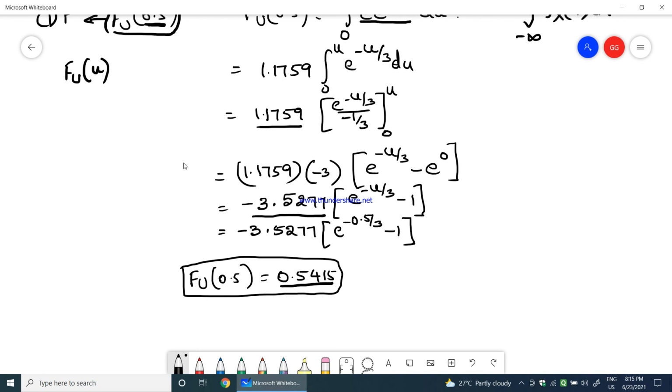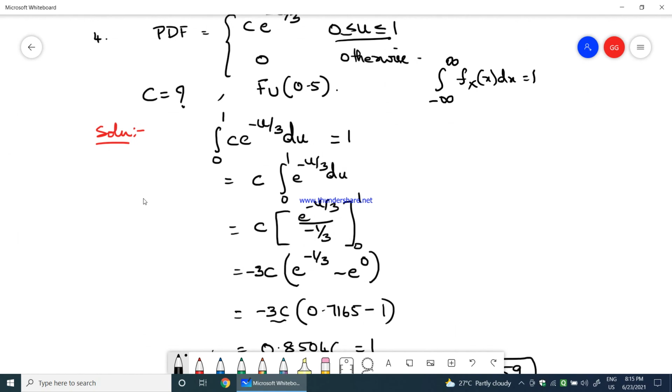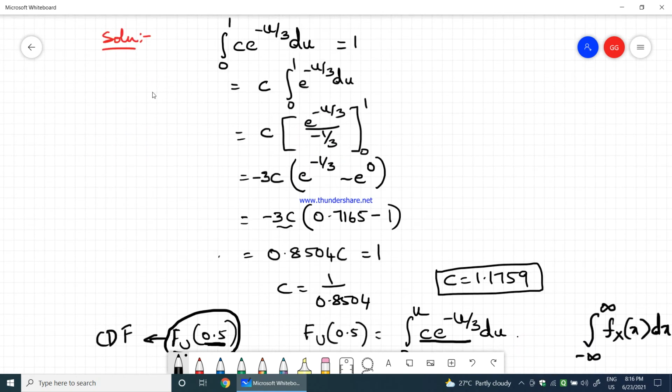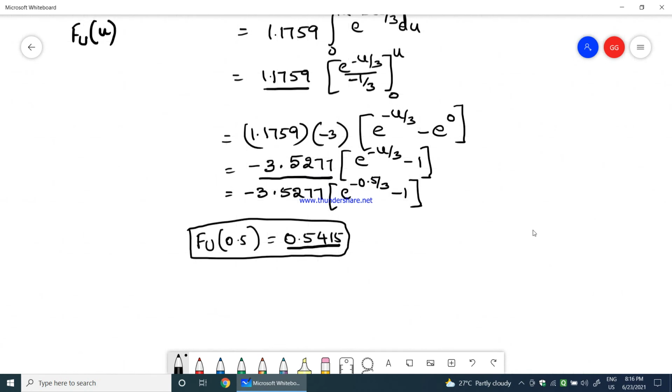I hope with all these problems which we have solved, you are clear with what is PDF and what is CDF. I think we have solved some 4 problems here, and you are clear with what is CDF and PDF.